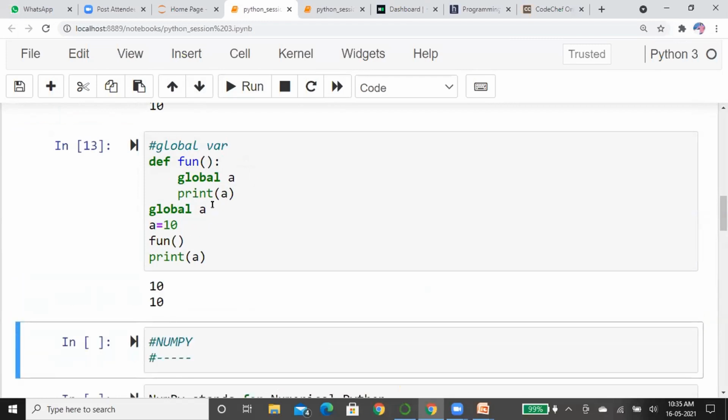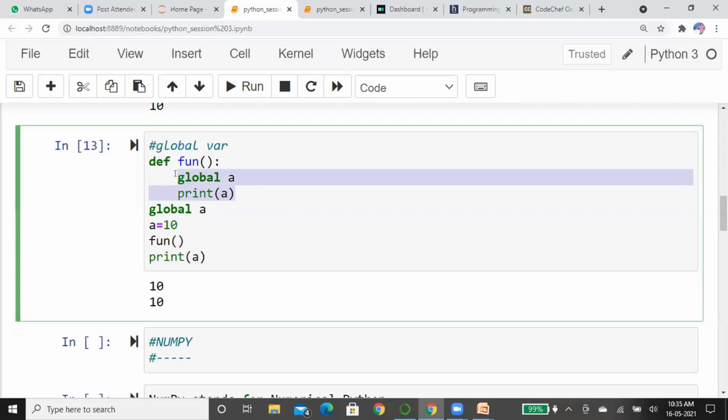See here, when we consider a variable global throughout the program, wherever you go, I have created here a value 10, and I have not passed any value inside the function. But it prints the value 10. This is the use of a global variable. A global variable has scope throughout the program, wherever you go, without passing it. I have not passed any value inside the function, but it changes the value of a. This is the use of global.